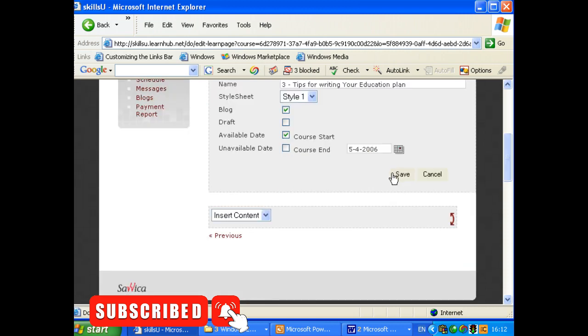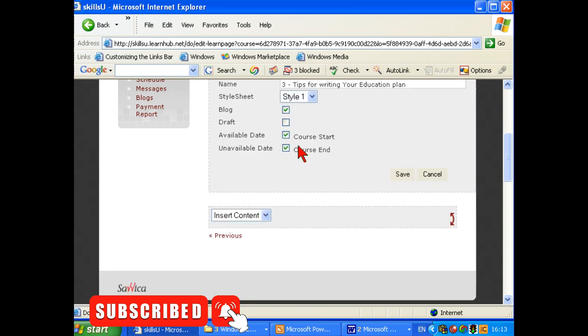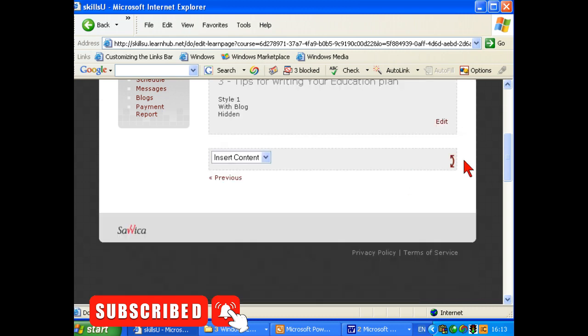We could try actually making it available at all times. Let's save this one. A lot of options there we could go through. Writing your education plan. Now we're going to insert some content. Rich text again.